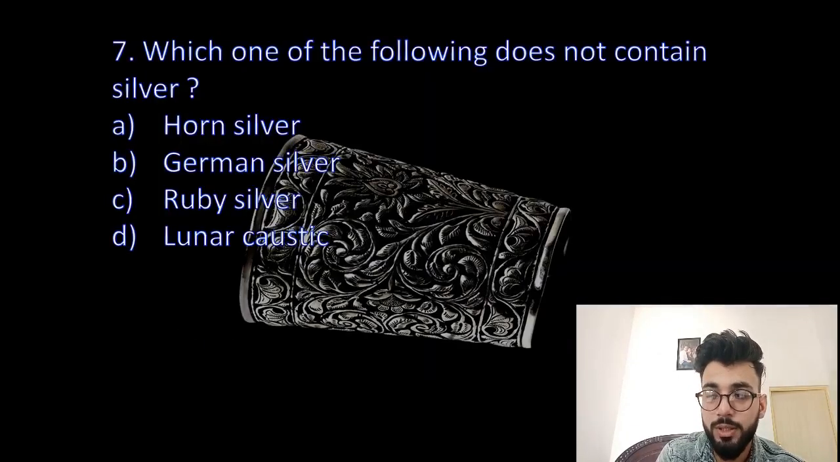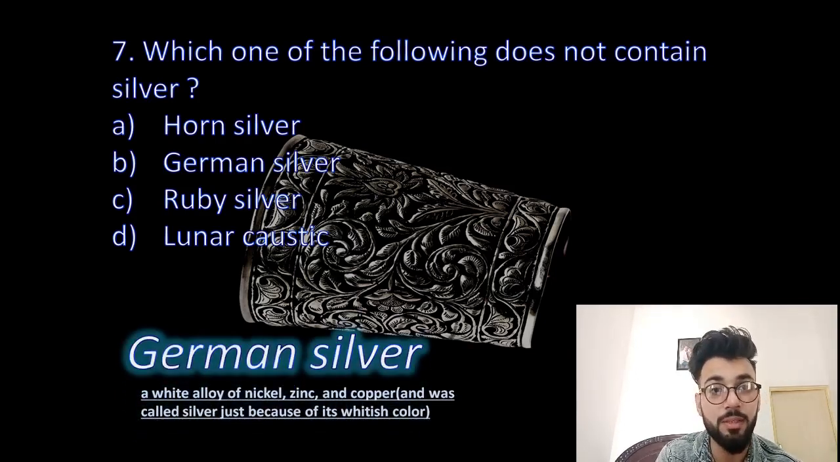Which one of the following does not contain silver? Horn silver, German silver, ruby silver or lunar caustic? So the answer to this question is German silver. So let's talk about why it is German and silver written next to the name German. German silver is basically a white alloy of nickel, zinc and copper, and just because it was white in color and silvery in color, therefore it was named as German silver. It was not showing any property of an element silver. Just because it was silvery white in color, it was called German silver. Okay, let's move to next question.